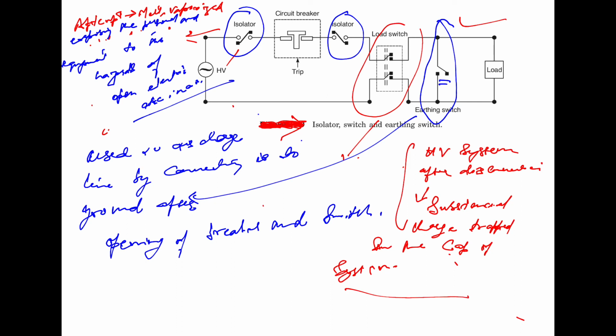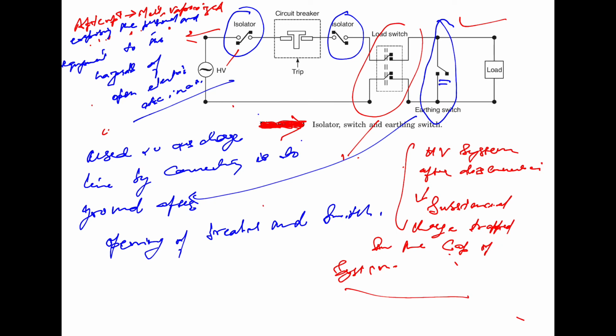Now, next is the earthing switch. The earthing switch is used to discharge the line by connecting it to ground after opening of the breaker and the switch. What happens is that in a high voltage system, after the disconnection, substantial charge is trapped in the capacitance of the system, and that we have to remove.